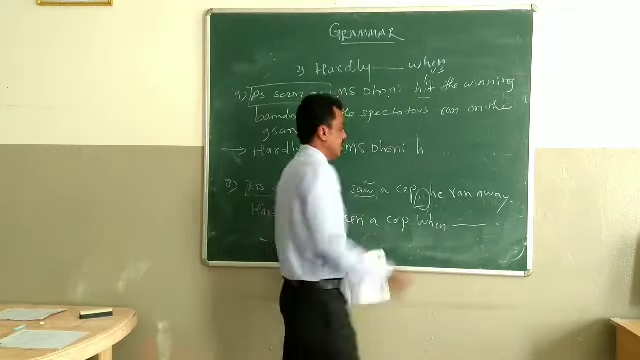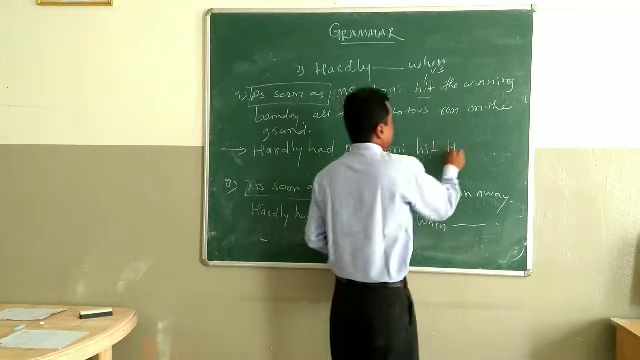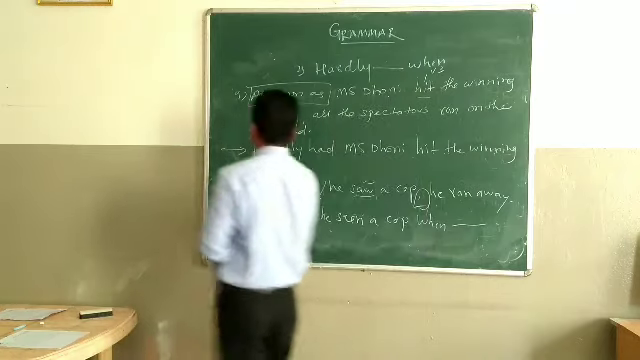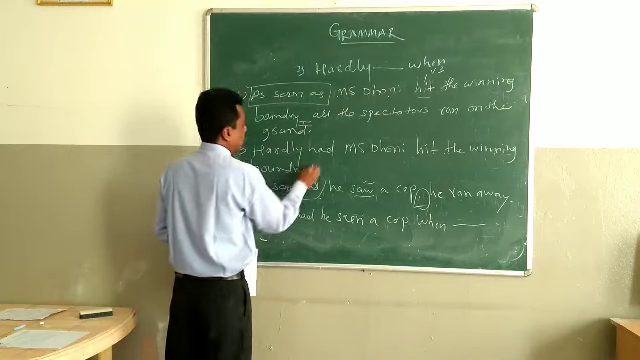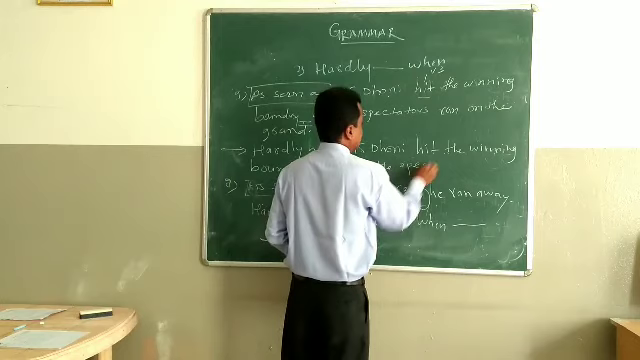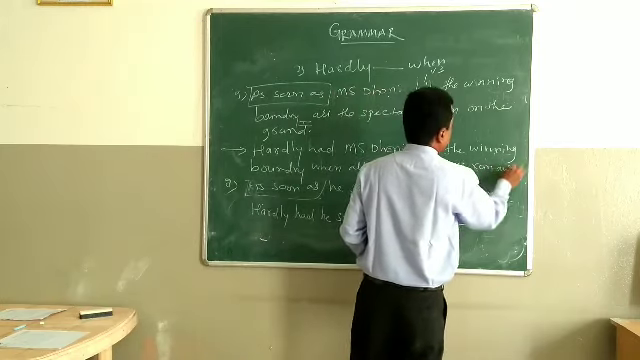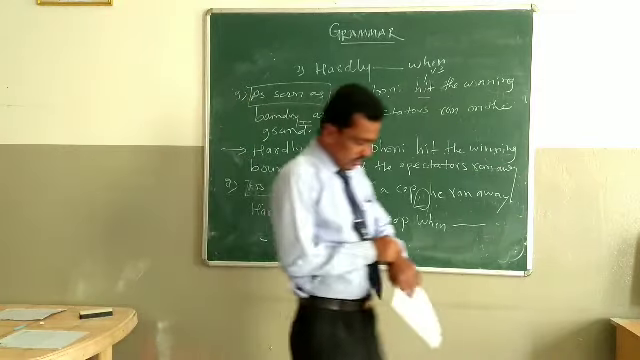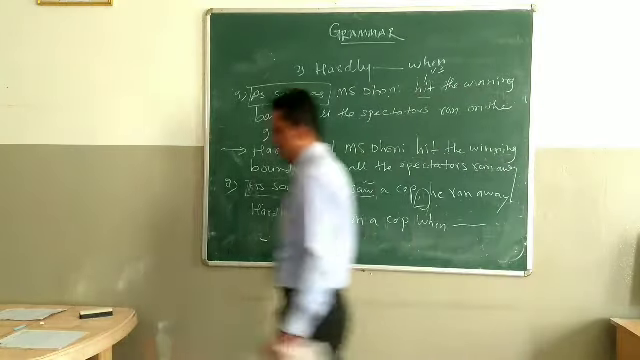Hit. Understand? The verb hit, V3 is hit. The winning boundary, in place of comma, use when. All the spectators ran away. So these are the examples of hardly when that we have seen.